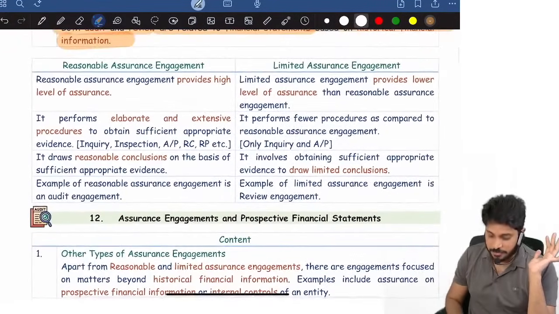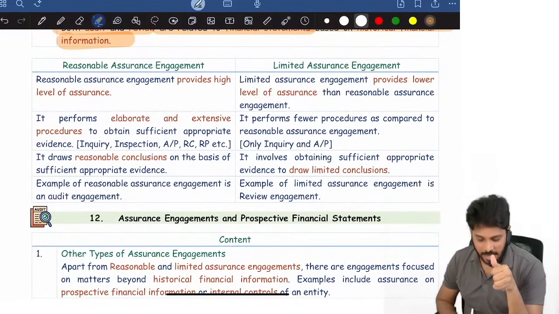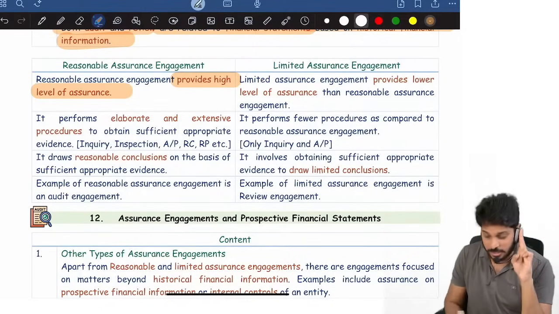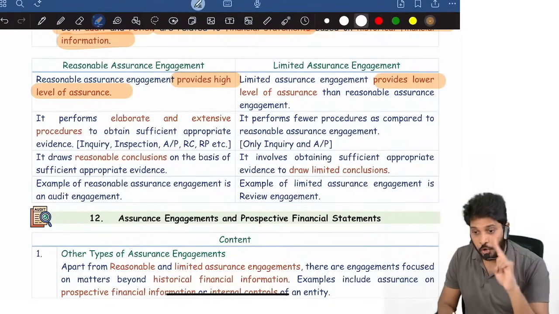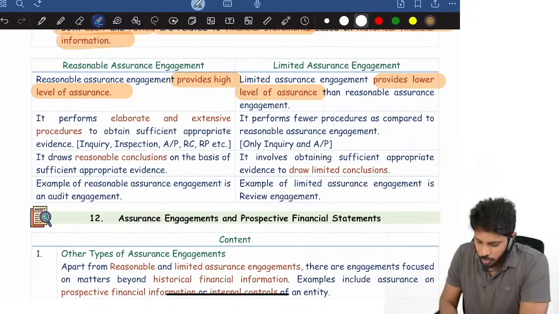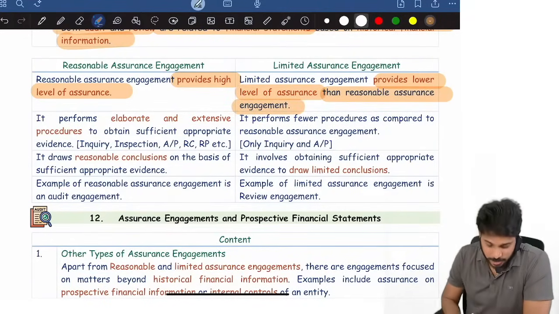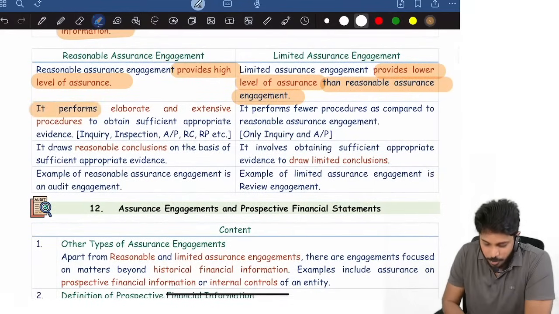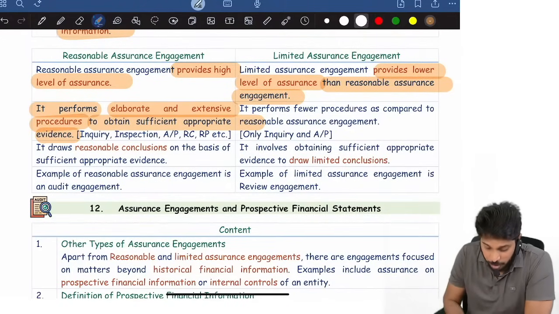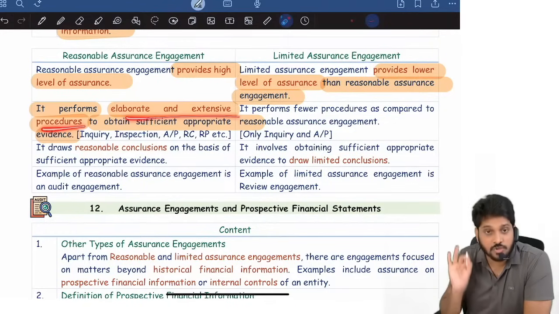Now, what is difference between reasonable assurance engagement and a limited assurance? Reasonable assurance engagement provides high level of assurance. Limited assurance provides lower level of assurance. Okay, so limited assurance provides lower level of assurance than reasonable assurance engagement. Now, reasonable, it performs elaborate and extensive procedure to obtain sufficient appropriate evidence. In audit, we perform elaborate and extensive procedures.